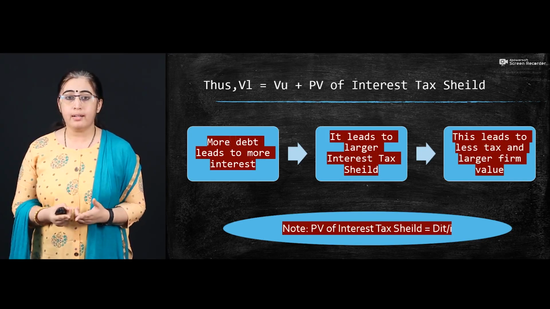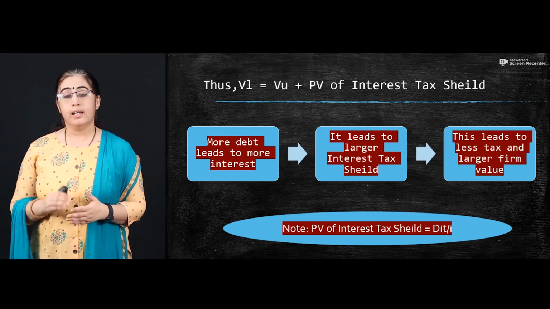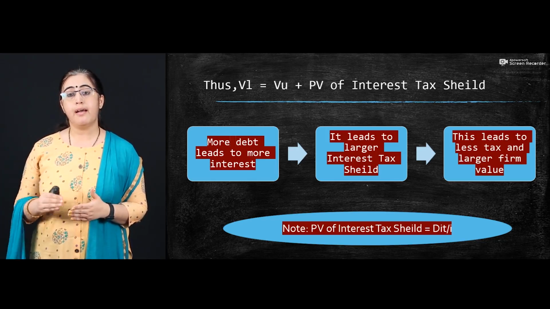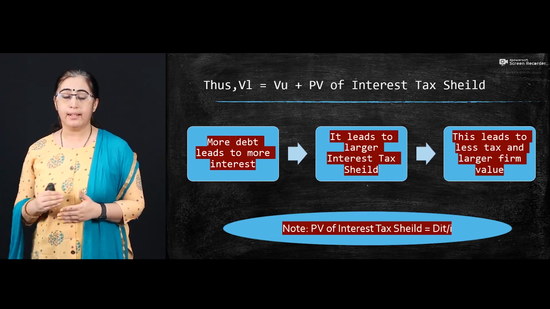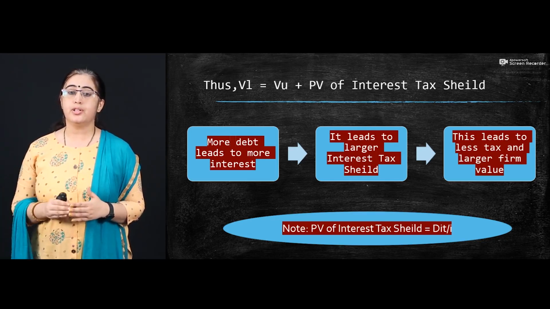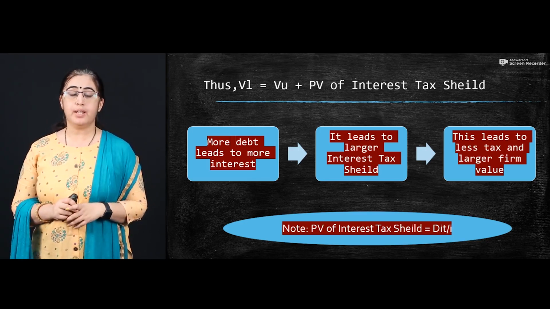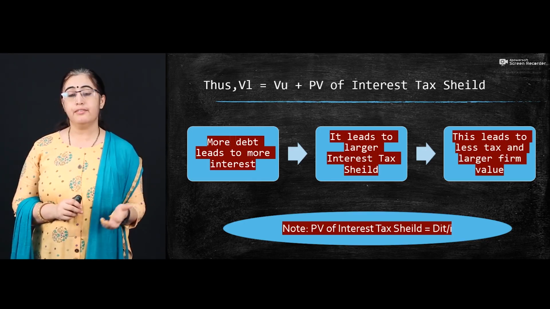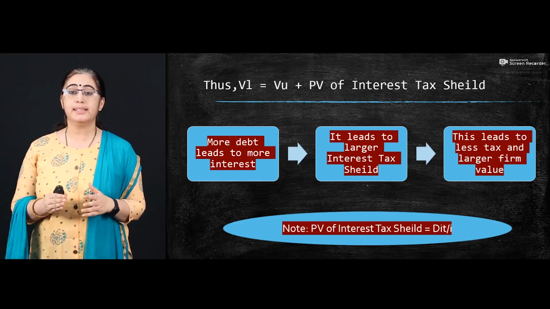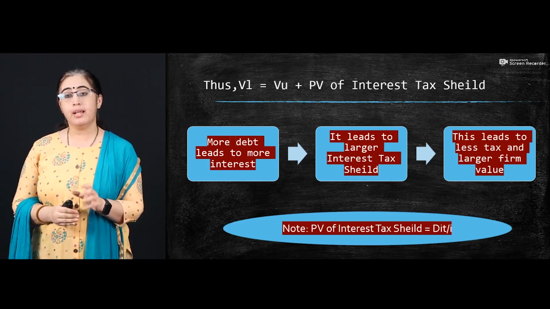So more debt leads to more interest. More interest leads to a higher interest tax shield, and this leads to a larger firm value. It means the basic difference between a leveraged and an unleveraged firm is created by the interest.